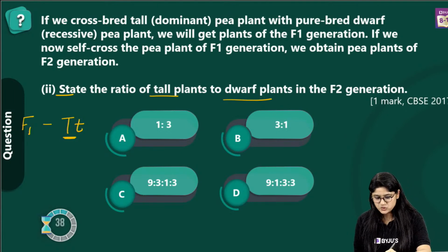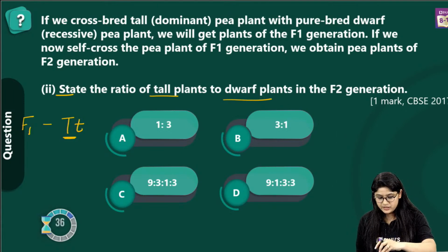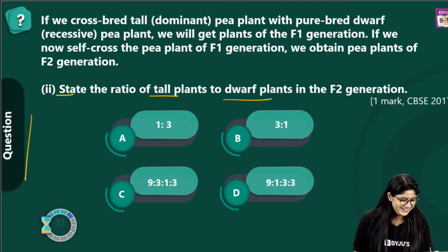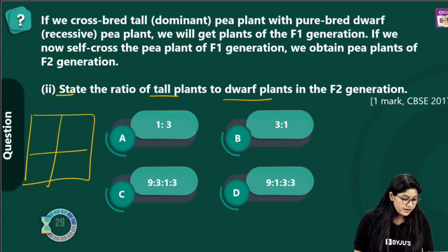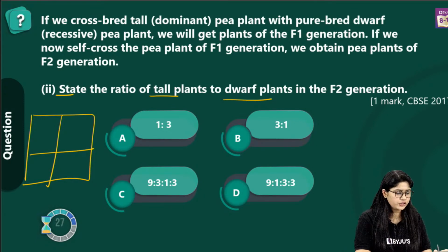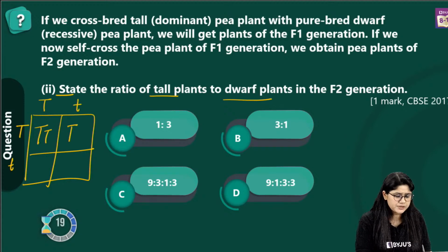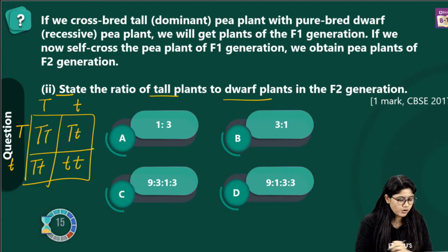Let's quickly make the Punnett square over here. I can see the answers. Let's quickly solve this; if you have any confusion, this is how you can solve it. We're talking about capital T, the first progeny, and we will be selfing. So capital T capital T, capital T small t, capital T small t, and small t small t.